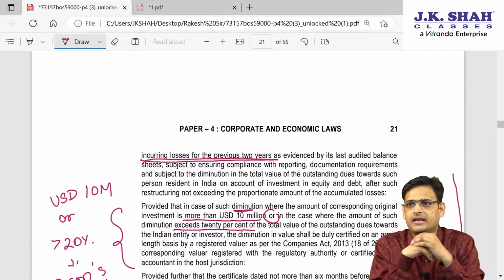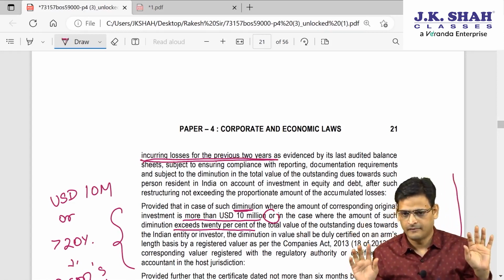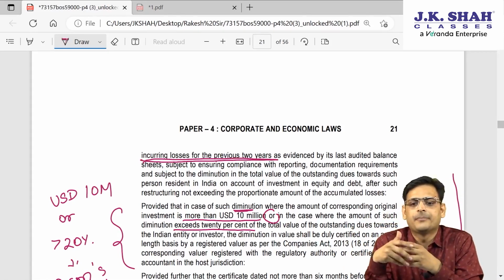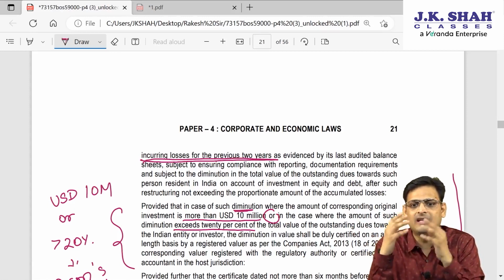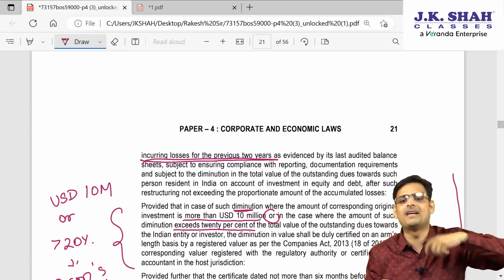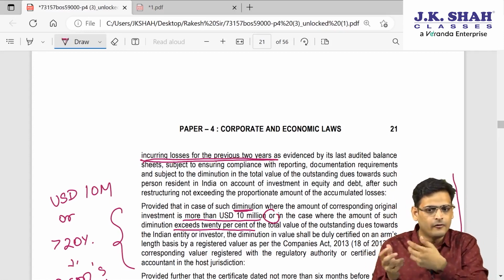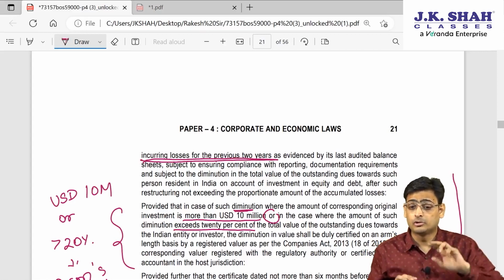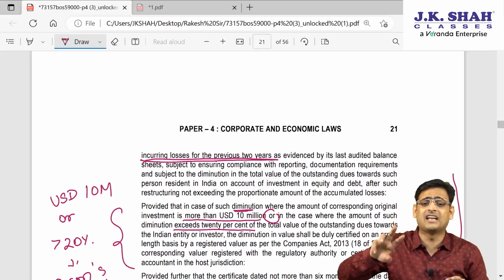Please understand. Can I say when I have made an investment in Microsoft, Microsoft has to give me money. Fine. So they have to give me X money. But if Microsoft has been making losses for the last 2 years, then obviously they will not give me the entire money which I am supposed to receive because they are into loss. So they will reduce my claim, which means I will get less money. So technically in India the inflow will be less from Microsoft because I will get less money. This is allowed. So restructuring means Reliance has, let's say, made an investment in Microsoft and Microsoft has been making losses for the last 2 years.